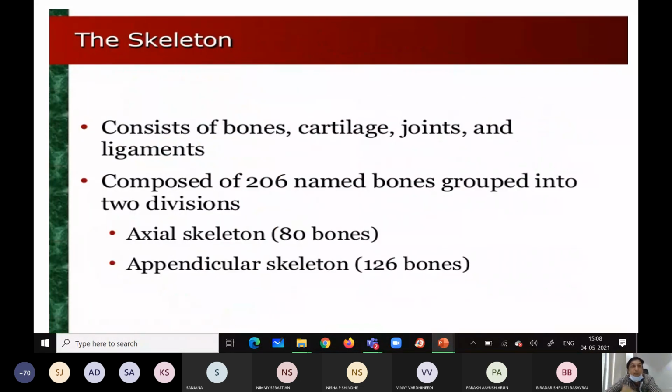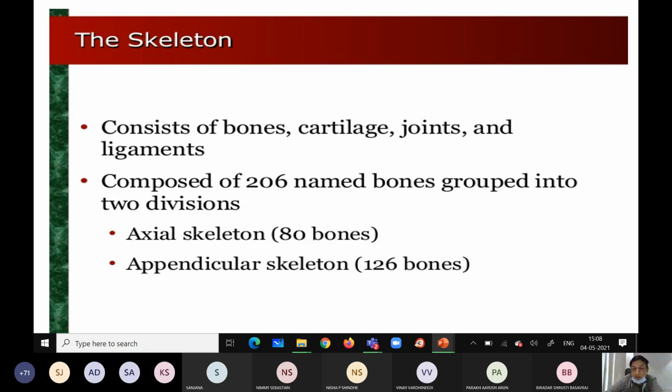Now, the general skeleton of the human body consists of bone, cartilage, joints and ligaments. As you know, there are around 206 bones, mainly divided into axial skeleton and appendicular skeleton. The axial skeleton includes the vertebral column and vertebrae.